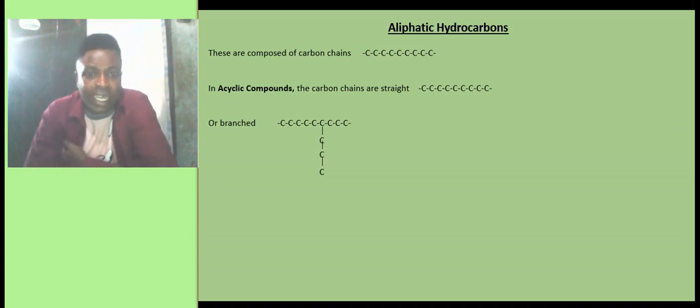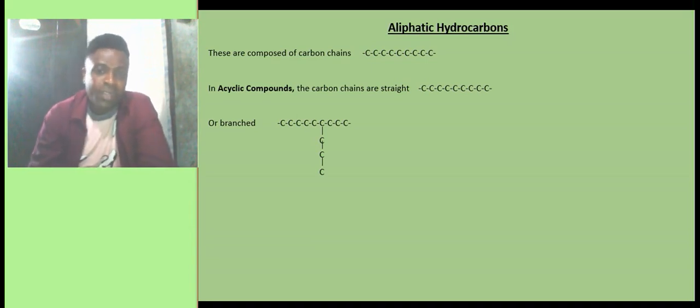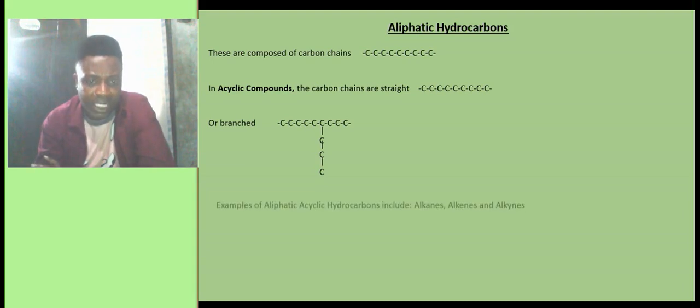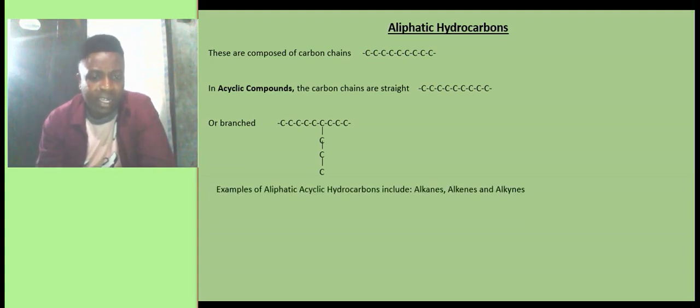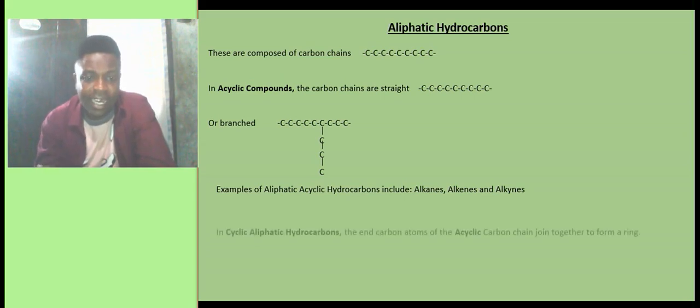So in the acyclic aliphatic compounds, the carbon chains could be straight or branched. Examples of aliphatic acyclic hydrocarbons include alkanes, alkenes, and alkynes.